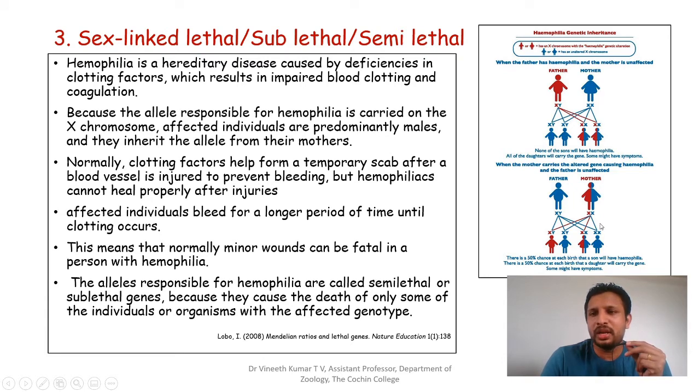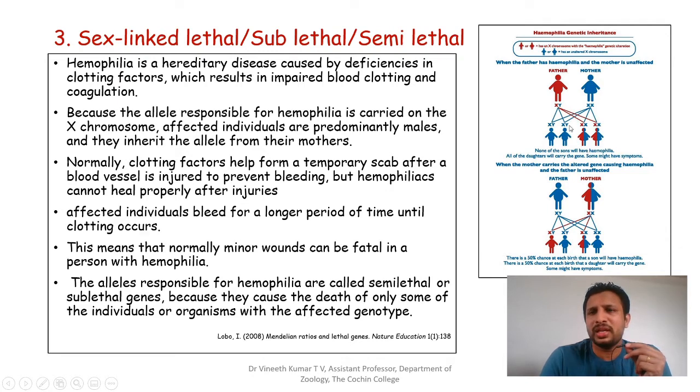When one of these individuals marries a normal man, these are the sons, or males, born out of this couple. Out of the males born to this couple, half, or 50 percent, have a chance to be affected by hemophilia. That's why we said the effect of a disordered X-linked gene is expressed in a crisscross pattern. In this generation it is shown in males, and in this generation it is not shown, because they are all carriers; it will not be expressed.